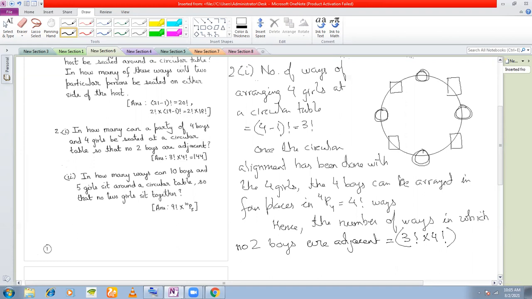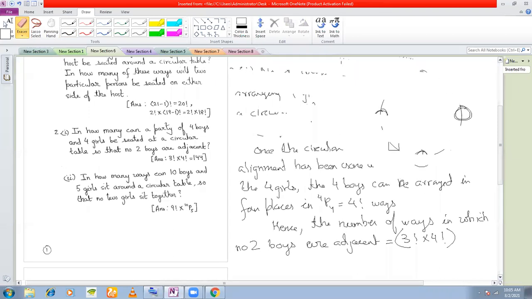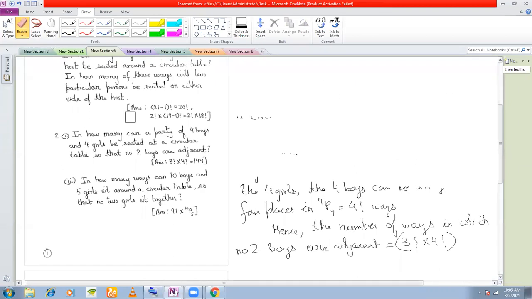Understood? So even if you have not understood, just remember that once the circular alignment has been made, any arrangement that you make on that circle will be linear. That will be clear. I think in the next problem it will be clearer. So it's the same type of problem.